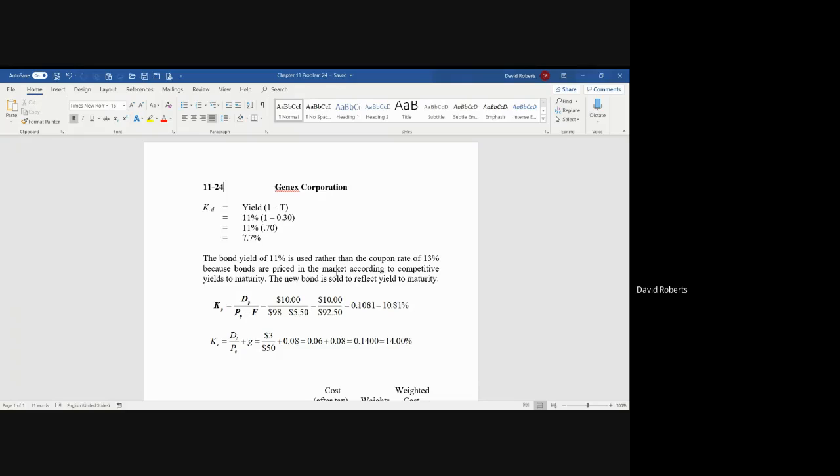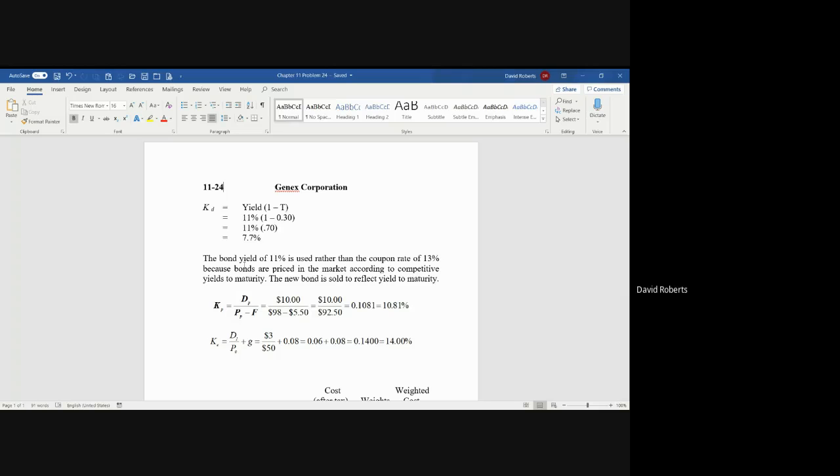Now, it's not even just issuing common shares, but also the profits the company makes, because that belongs to the common shareholders, and is considered KE, cost of equity. So in this particular case, cost of debt is 11%, which is the current bond yield. The tax rate is 30%.